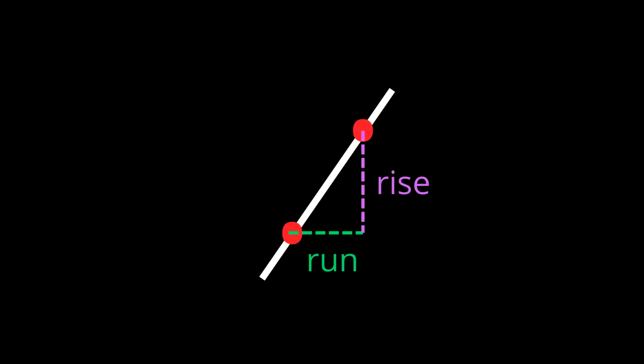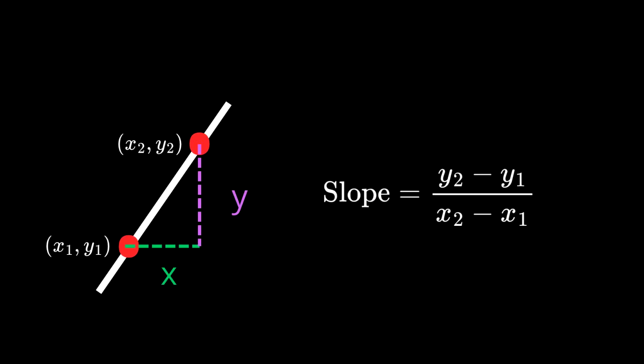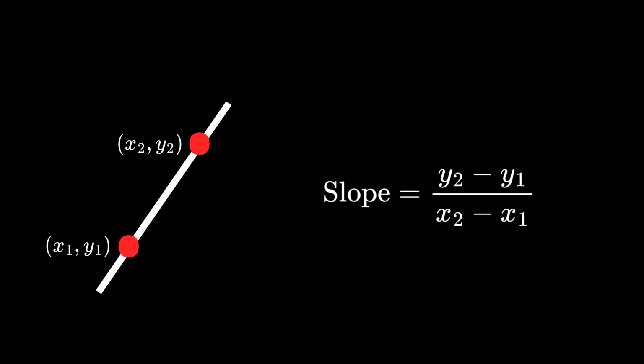Let's start simple. Imagine a line. I know, not very exciting. A line is basically defined by one thing, how steep it is. If you pick 2 points on a line, say this one and this one, you can measure that steepness by asking 2 questions. How much did we go up and how much did we go over? That's rise over run. Change in y over change in x. The slope. And the nice thing about a line is that no matter which 2 points you pick, the slope is always the same. That's what makes it a line.